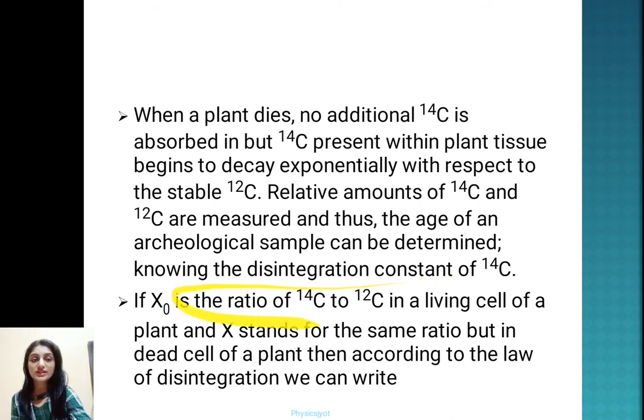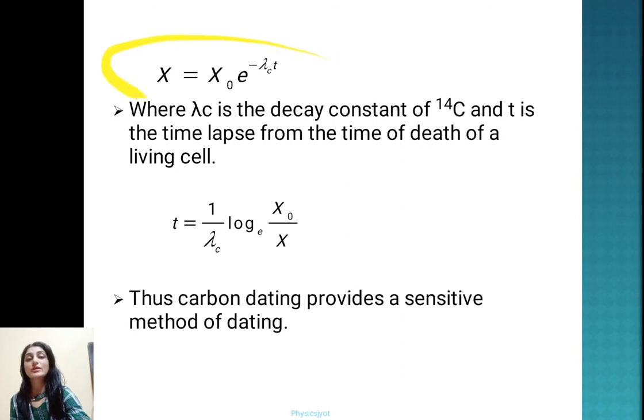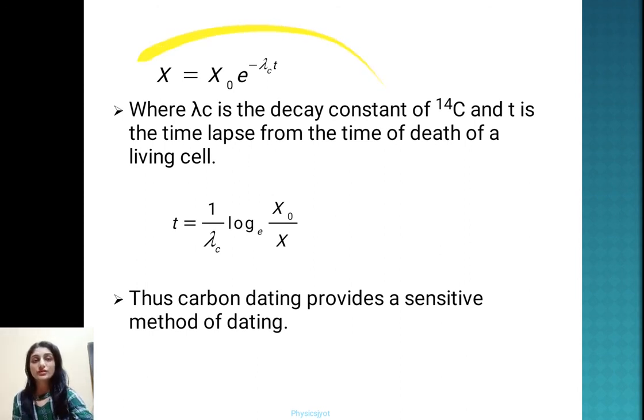If X0 is the ratio of C14 to C12 in a living cell of a plant and X stands for the same ratio but in a dead cell of a plant, then according to the law of disintegration, we can write X equals X0 e raised to minus lambda_c times T, where lambda_c is the decay constant of C14 and T is the time lapse from the time of death of the living cell. If you rearrange this equation, you will get T equals 1 upon lambda_c log of X0 upon X.